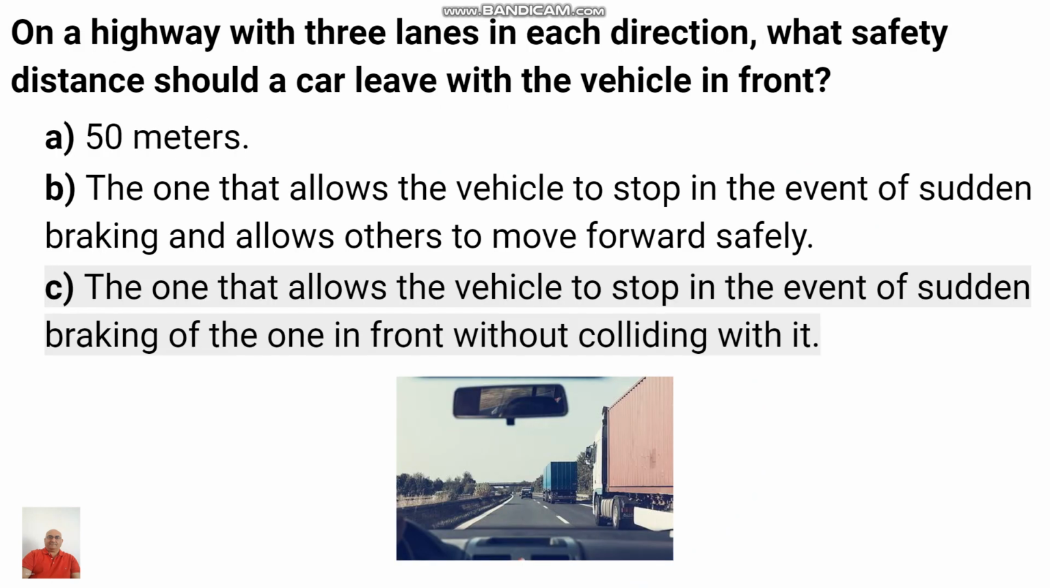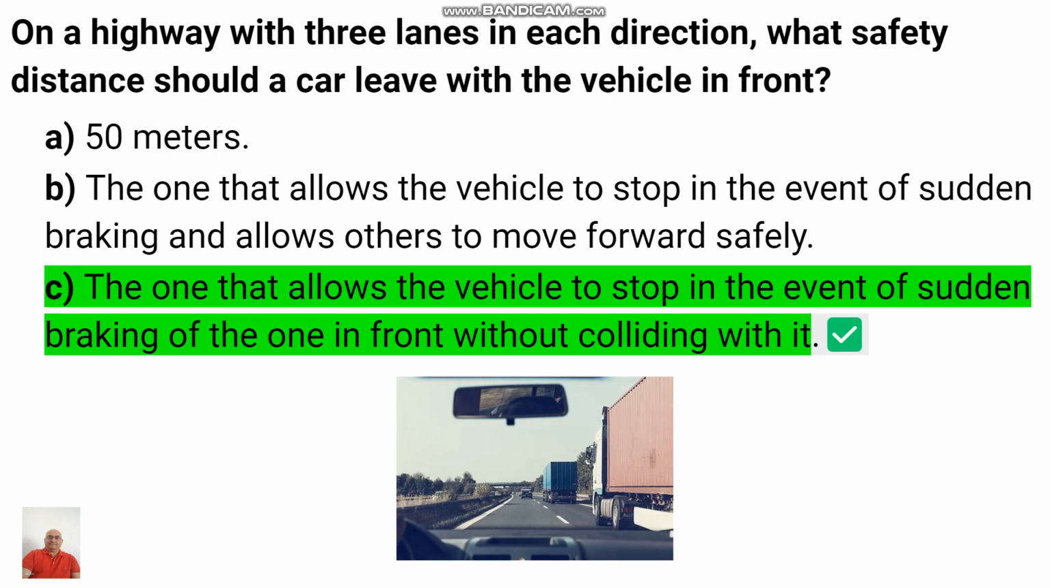On a highway with three lanes in each direction, what safety distance should a car leave with the vehicle in front? 50 meters; the one that allows the vehicle to stop in the event of sudden braking and allows others to move forward safely; the one that allows the vehicle to stop in the event of sudden braking of the one in front without colliding with it. C is the correct answer.